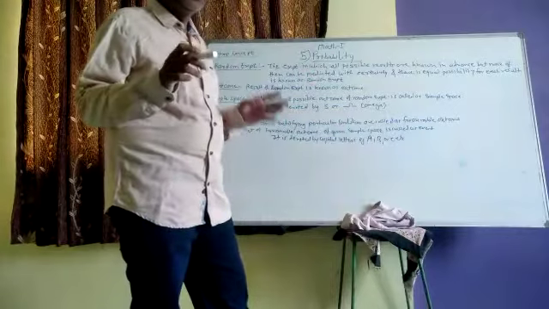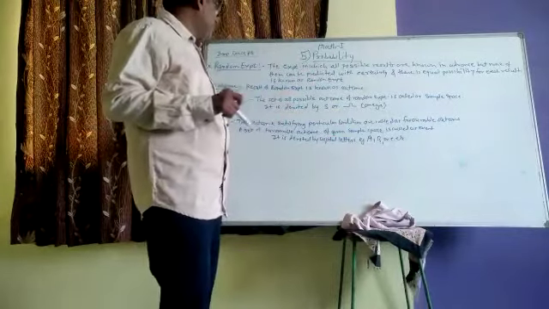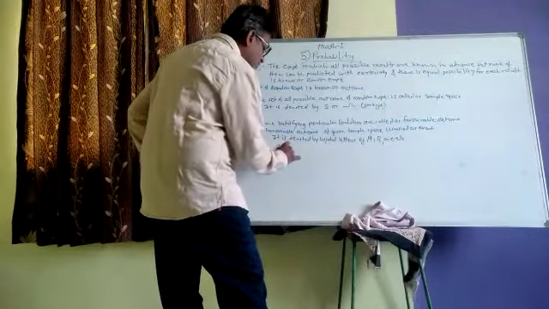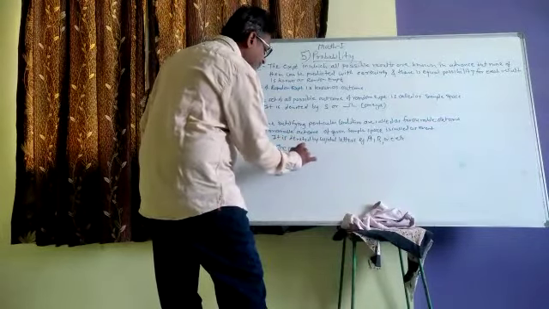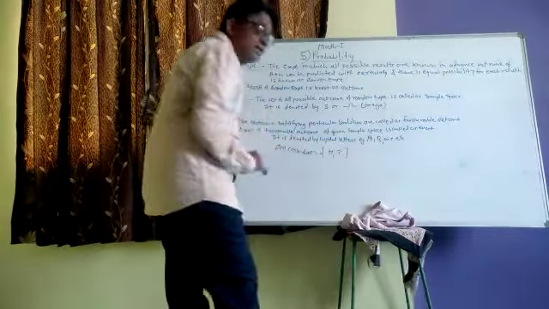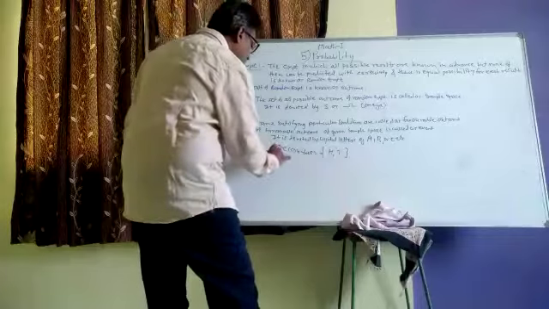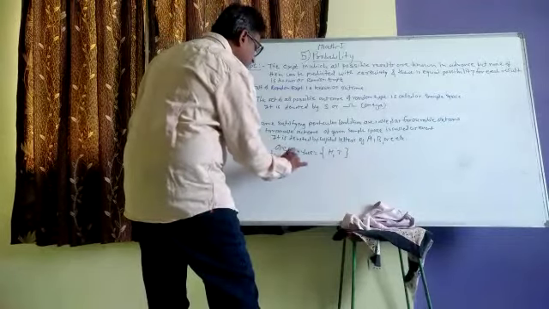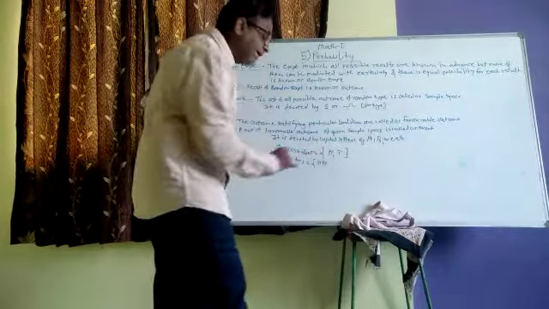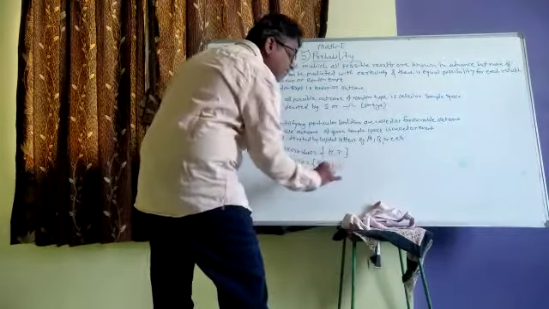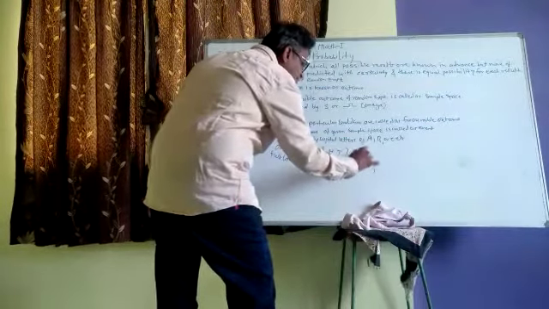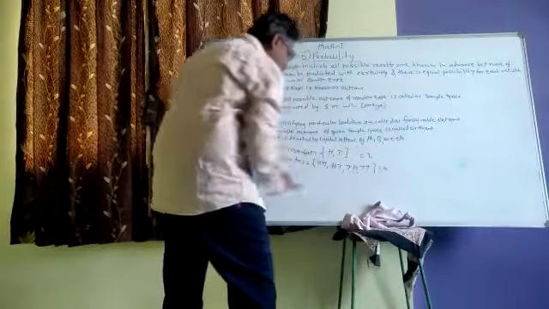Now the sample spaces. One coin toss: head and tail. Two coin toss: both are head, then one head and one tail, then one tail and one head, and both are tail. So one coin has two outcomes and two coins have four outcomes.